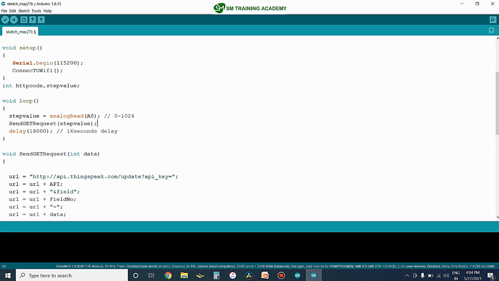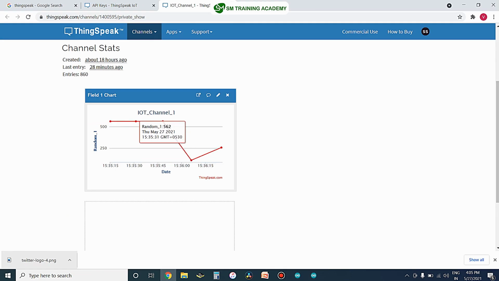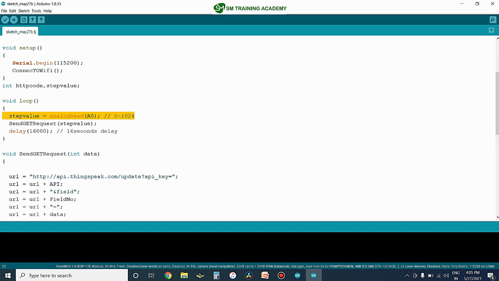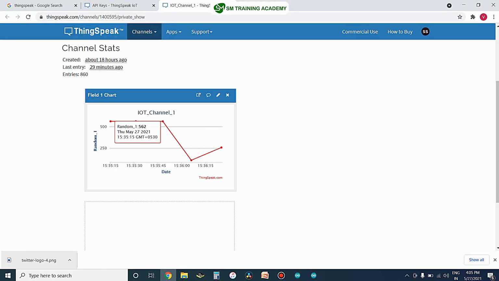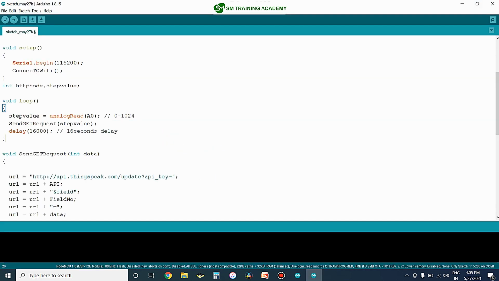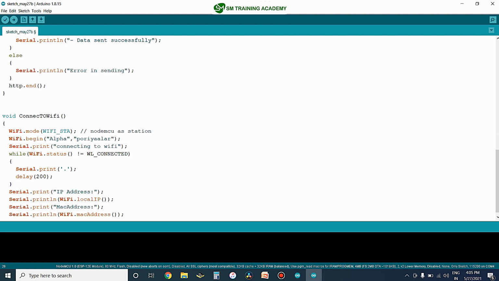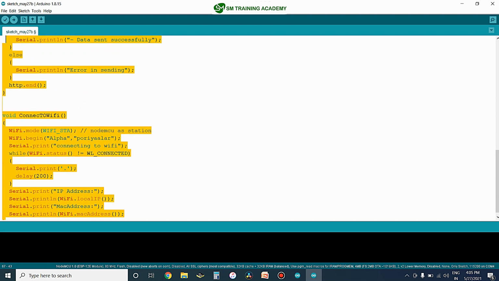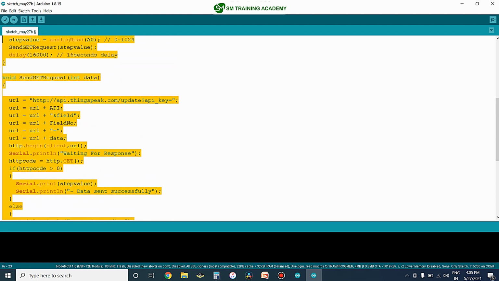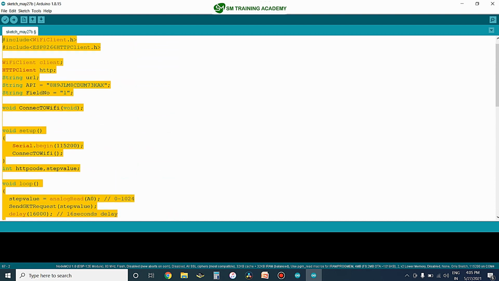The step value that we fetch over here will be directly transmitted to this field available in the channel of ThingSpeak. Next we are waiting here for 16 seconds as usual, and once the 16 seconds are over, the step value fetched in the analog channel of NodeMCU will be plotted in the graph available in the channel of the ThingSpeak website. In this manner we are going to use this program for sending the step value that we receive from the analog sensor directly to the ThingSpeak Cloud IoT platform.